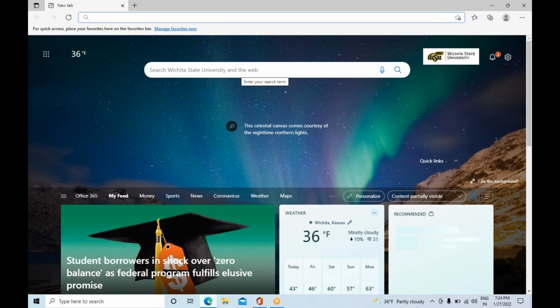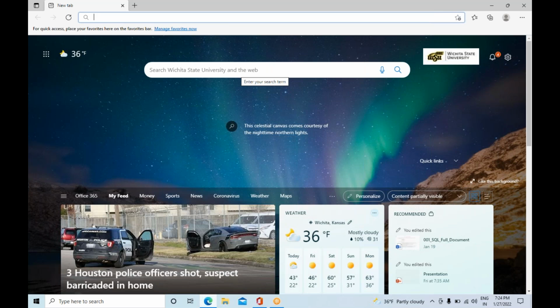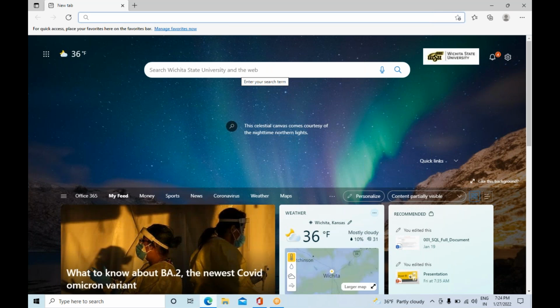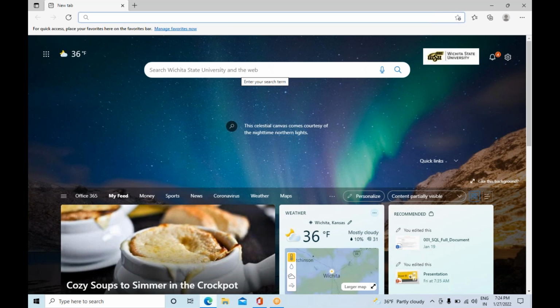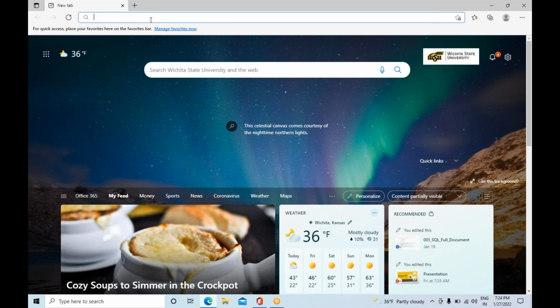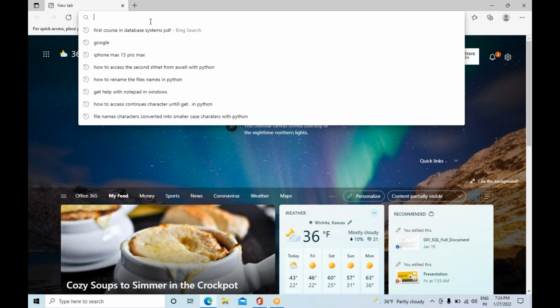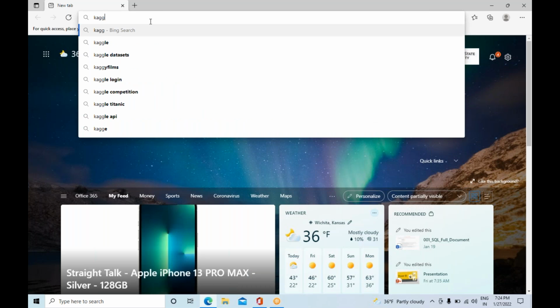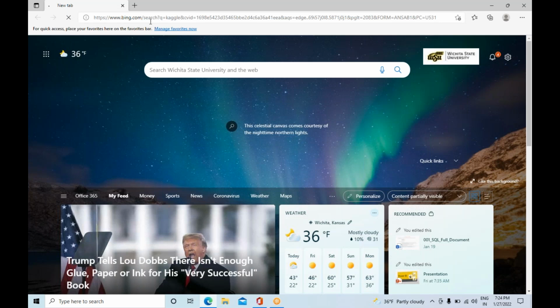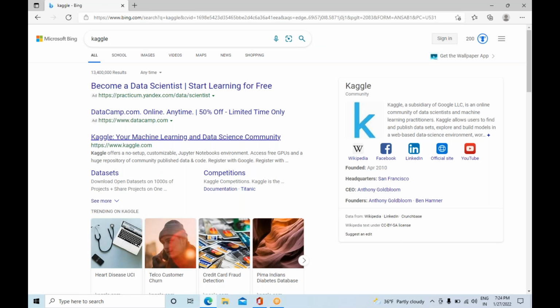The name of the website is Kaggle. Just go to this particular website, Kaggle.